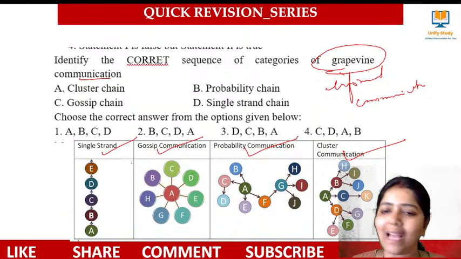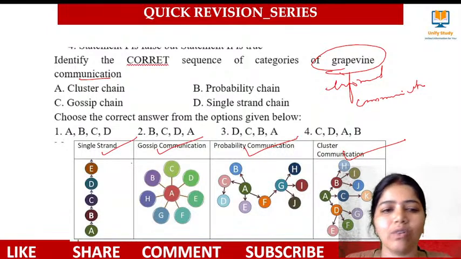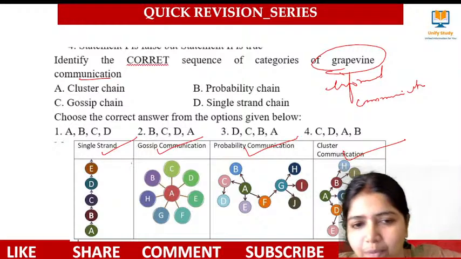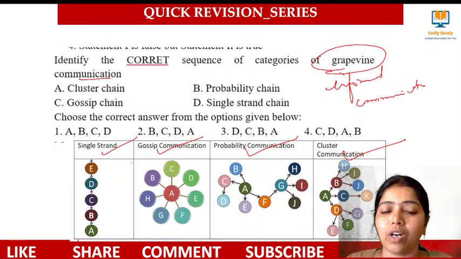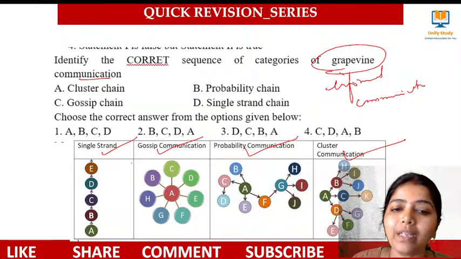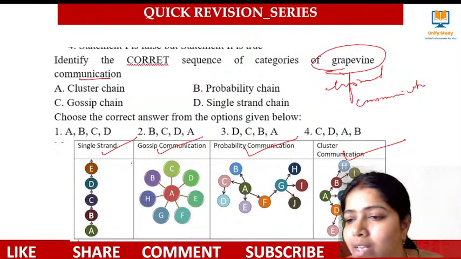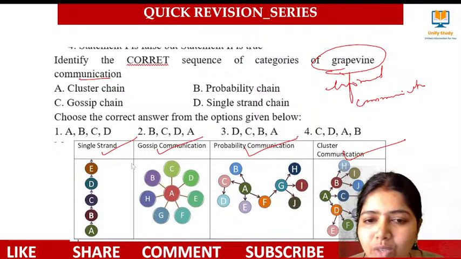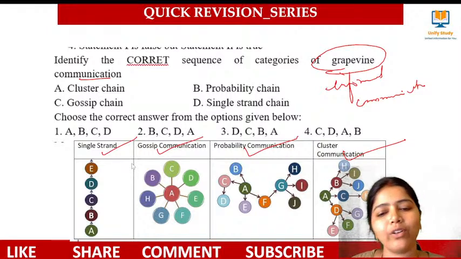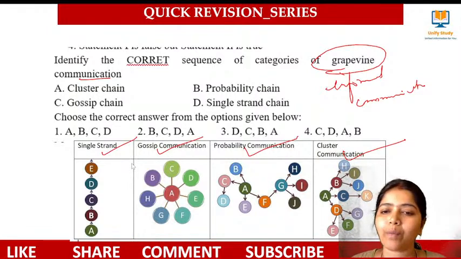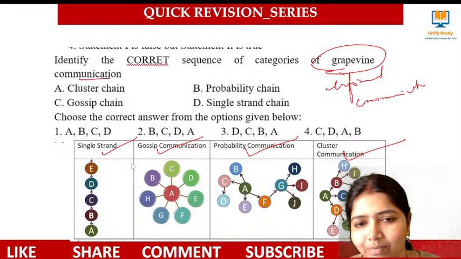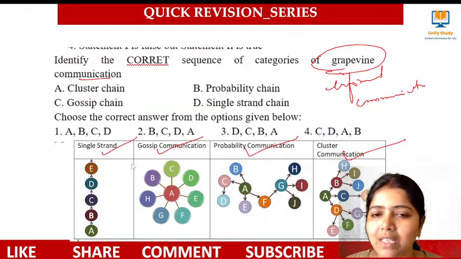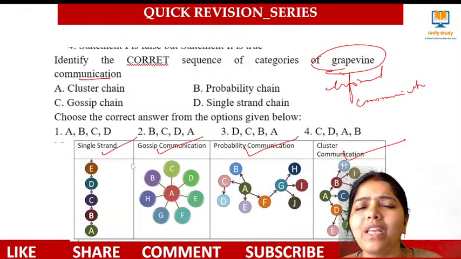Gossip means what? It will be just by means of interconnection. That is gossip communication, the gossip chain. And next comes the probability chain. What do you mean by probability chain? A will be telling one person, and C will be telling another person. One person will share information with the ones they believe most.